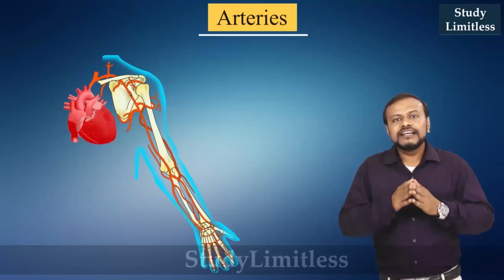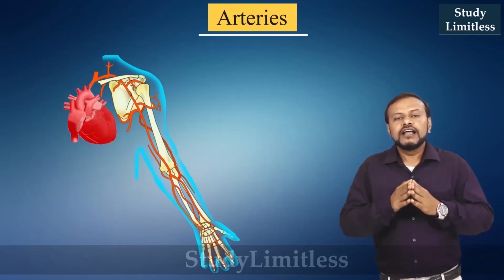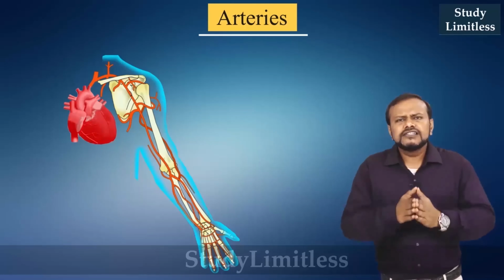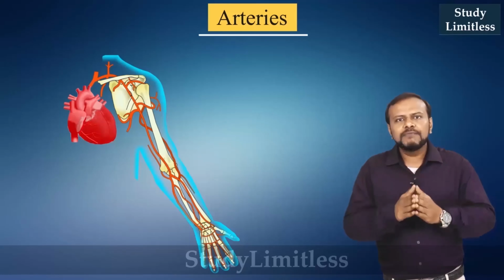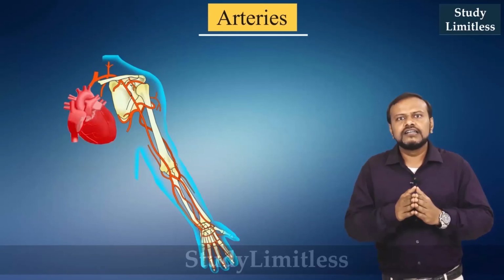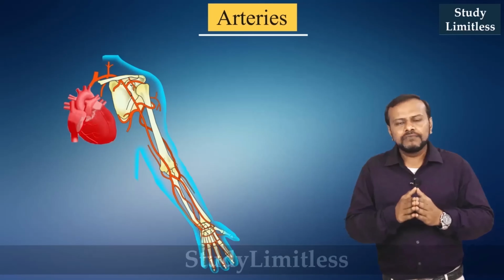The arteries, when they reach a particular organ or a tissue, further branch into smaller capillaries so that they can reach all the individual cells in that particular organ or tissue. Since arteries have to deal with the high pressure of the heart, they are thick walled and elastic, whereas capillaries are very thin and delicate. Can you imagine what might happen